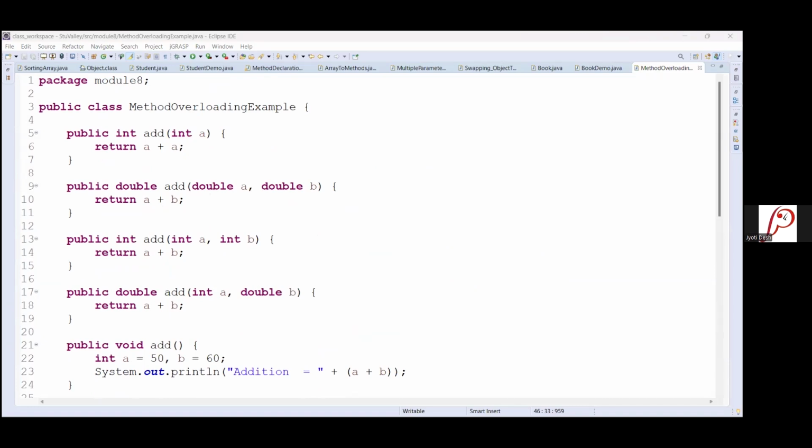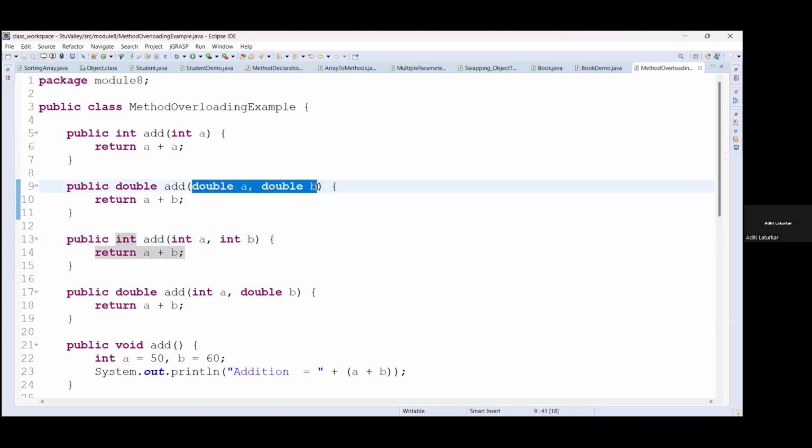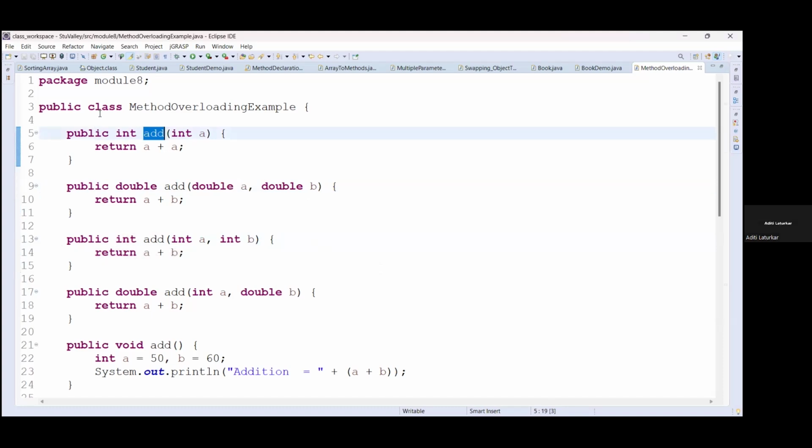Because here in this example, int, double, so that means it can entertain different kinds of return types also. Different types, same types, everything you can use. Only the thing here is the number of parameters and the data type of the parameters should be different for the method. Correct. Okay, the method name should be the same, and all these should be inside one class.